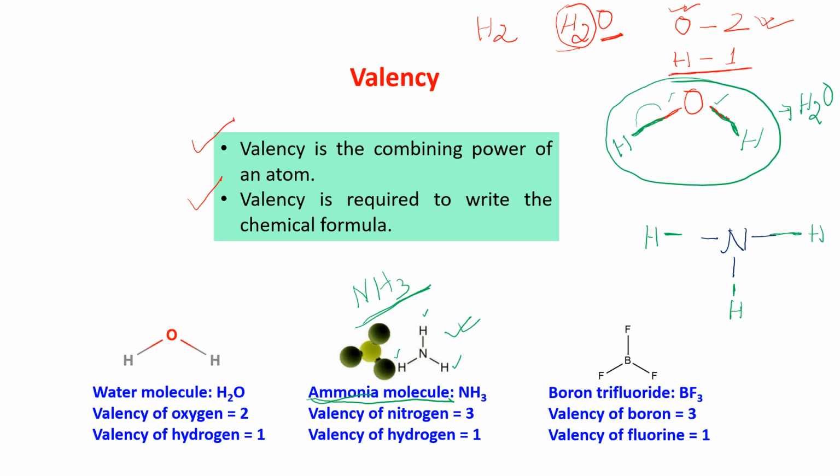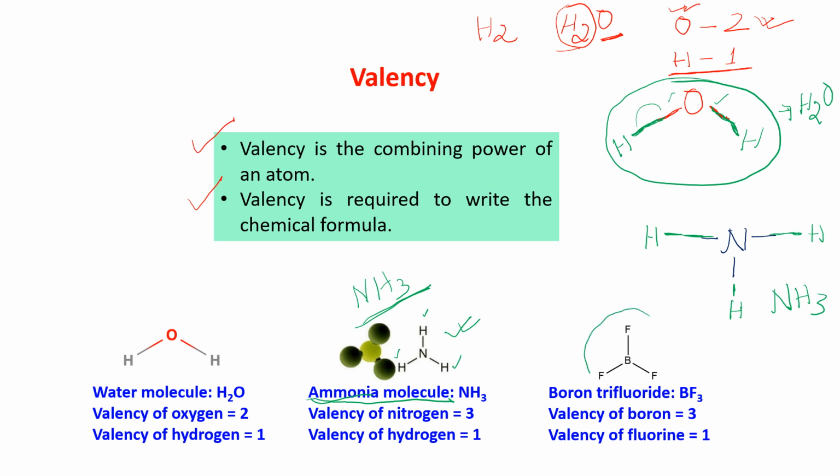These two will hold each other, they will make a bond. And these two will hold each other, they will make a bond. Okay, so they are making a compound N and 3H. So NH3. I think I am clear to you all.